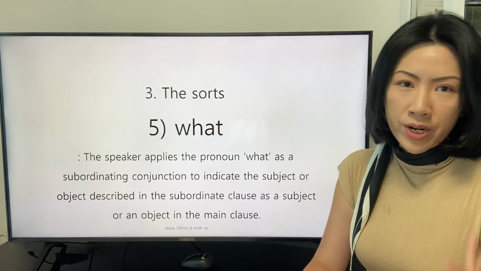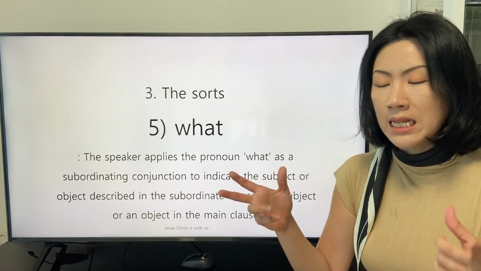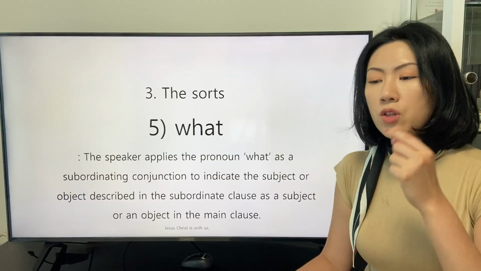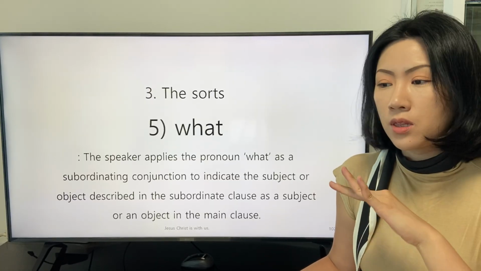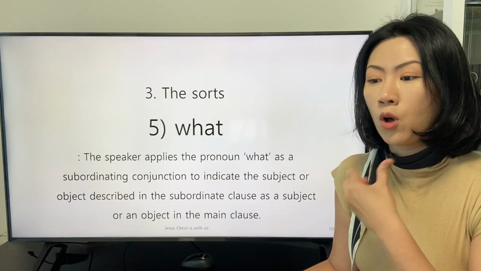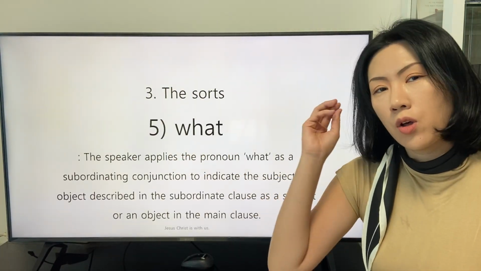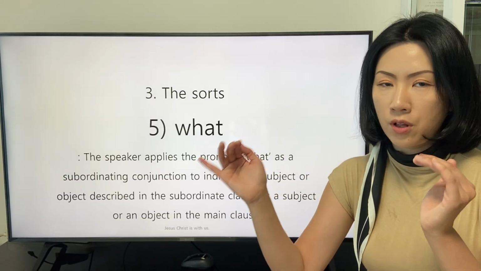The main reason, the key factor that the speaker links the subordinate clause to the main clause from the interrogative clause is that the speaker does not have the inquisitive intent on the object or subject indicated by the interrogative pronoun what in the interrogative clause.